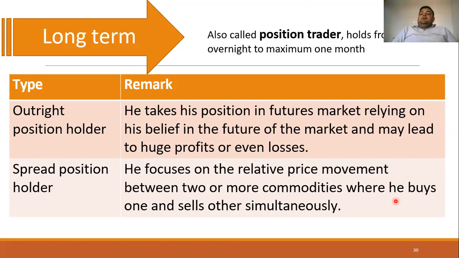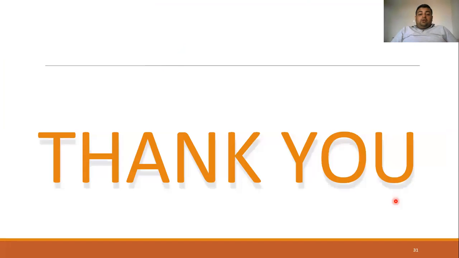For example, we have taken two commodities: one is iron and another is petroleum. If the person is a spread position holder, he will closely watch the price of both commodities. If there is a loss in one commodity, that loss can be covered by the trading of the other commodity. So he will buy one commodity and sell the other, and by this the loss will be hedged. So this is the long-term position.